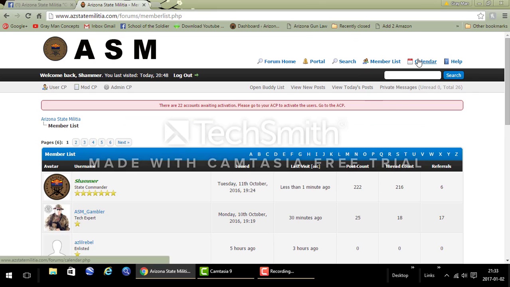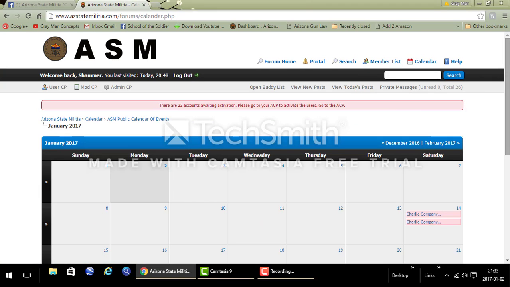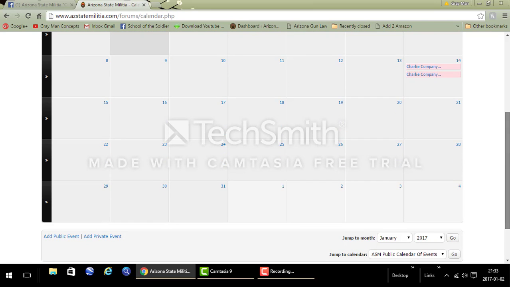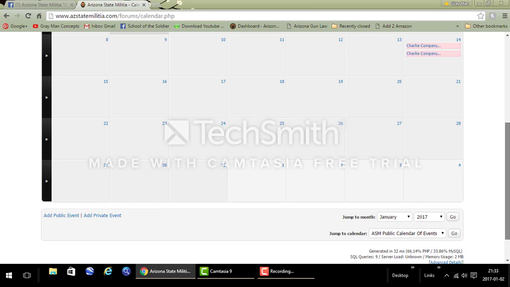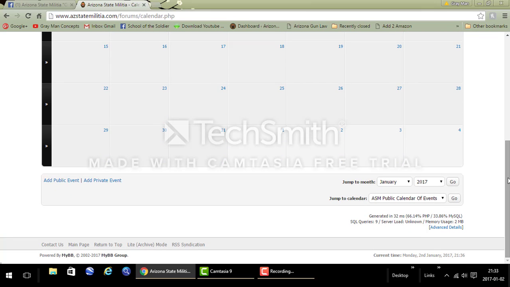Now up here we have a calendar. Now on our calendar, I put a few things in as I had them. I might need to verify that they're actually updated. Here's the thing. I believe everybody can post on the calendar. Notice right here, public and private event. You need to make sure that you click the right one, because if you put up specific training information or dates, locations up here for your company, it's something you want to make us all aware of, which eventually there'll be directions on how we're going to use this. And you mark public. When somebody comes to our website that's not logged in, they will be able to see it. So make sure you mark private where necessary.